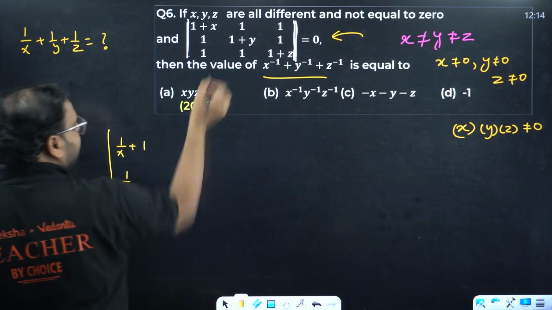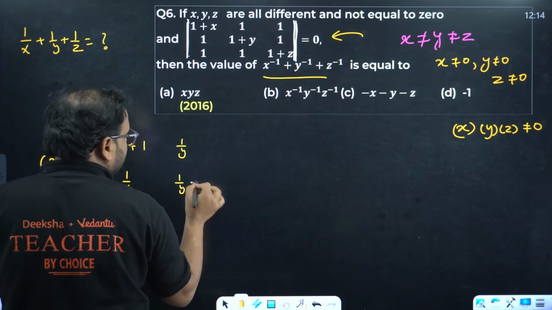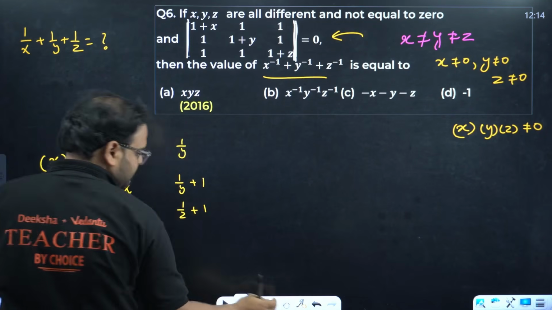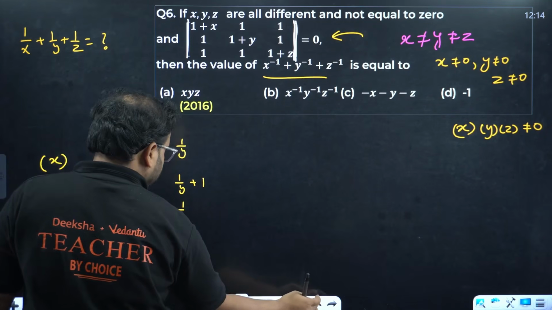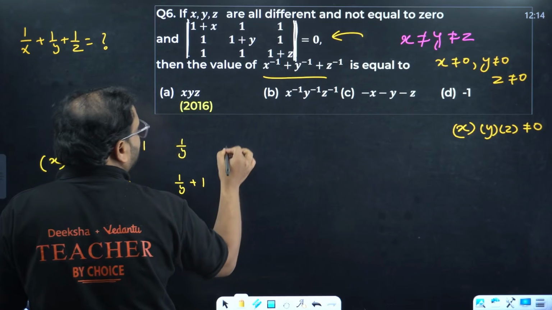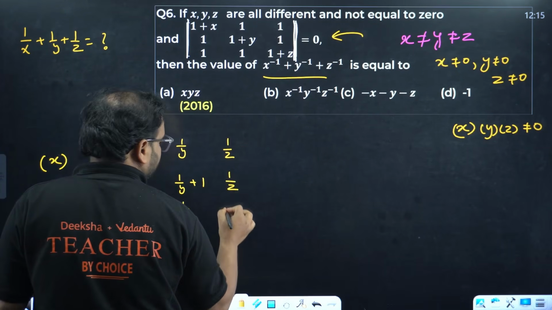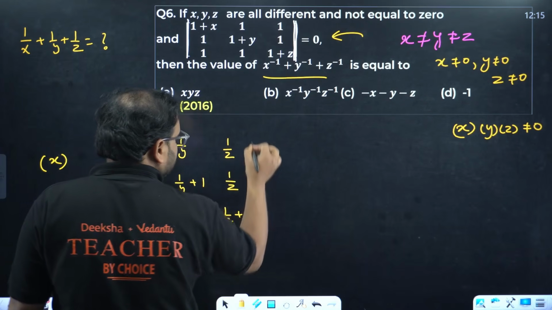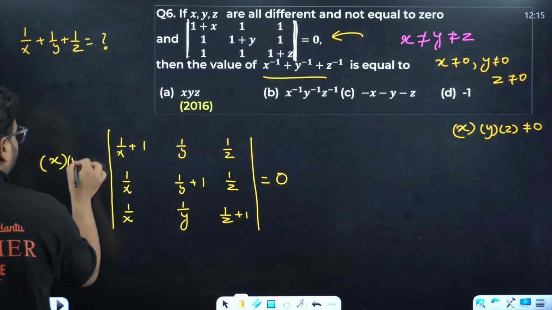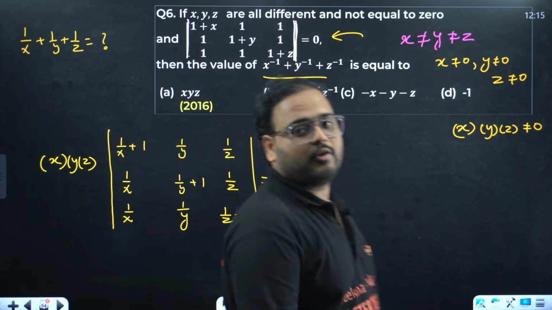In the same way, take y common from here. So you'll have 1 by y plus 1, 1 by z plus 1. Sorry, these mistakes can happen. And this will be simply 1 by y. Here also you'll have 1 by z, 1 by z and 1 by z plus 1. This is my matrix. So in the determinant, I've taken x, y, z common.